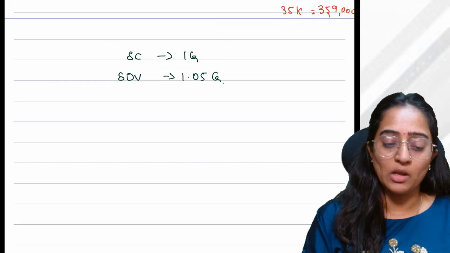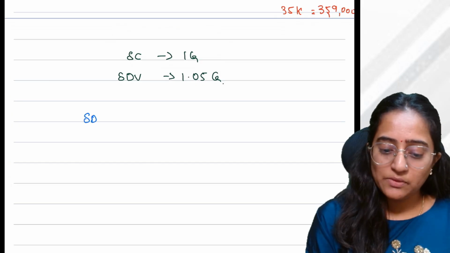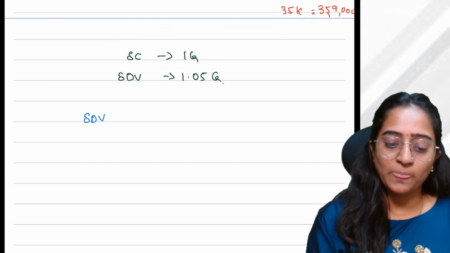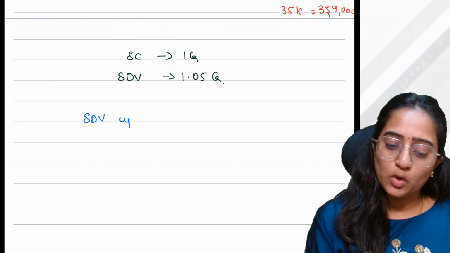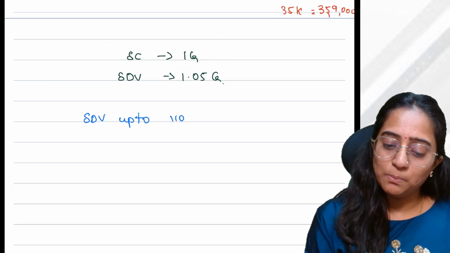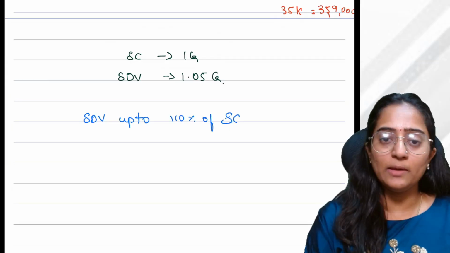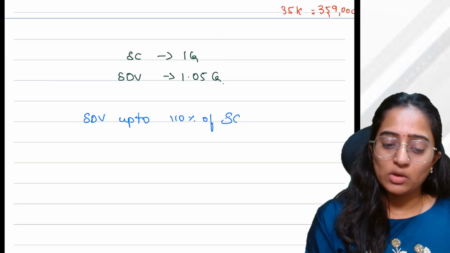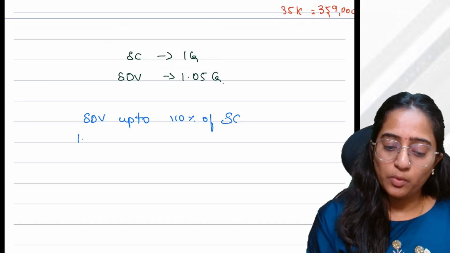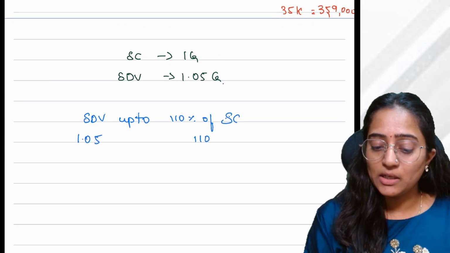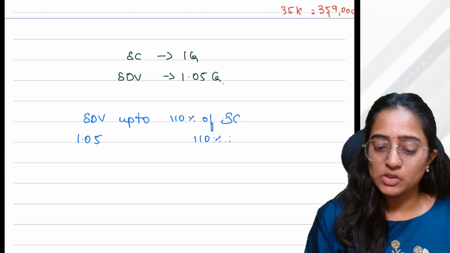What is that? If your SDV is up to 110% of the sale consideration of whatever you are recording. What is your SDV here? SDV is 1.05 crores. Is up to 110% of the consideration, what is your consideration?